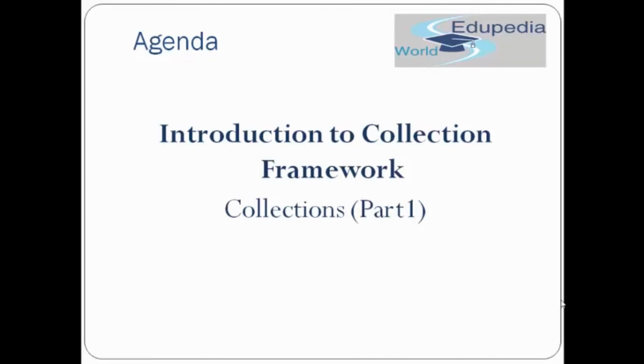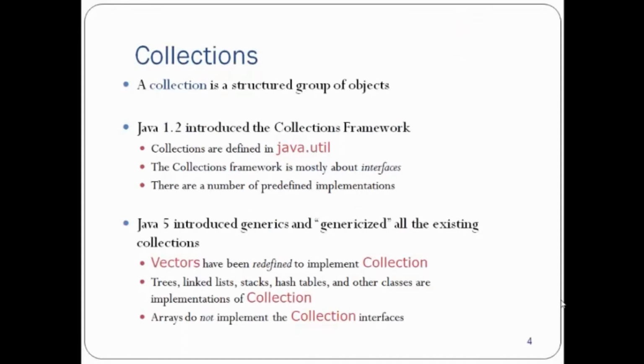So let's begin. A collection is a structured group of objects. Java 1.2 introduced the collections framework. Collections are defined in the java.util package. The collection framework is mostly about interfaces. There are a number of predefined implementations.